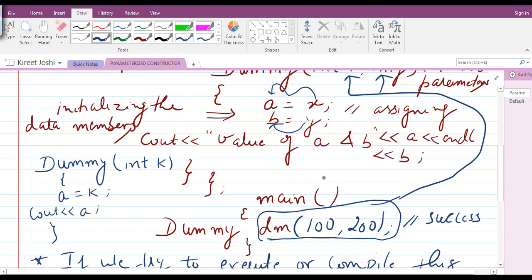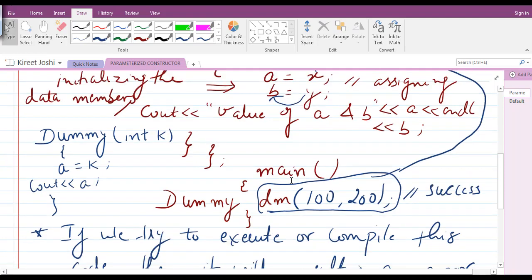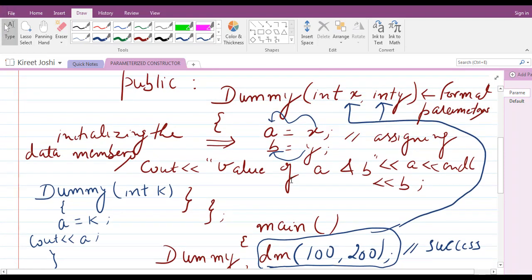Will this code compile or not? You have to think about it. Now there are two constructors, and both have the same name.